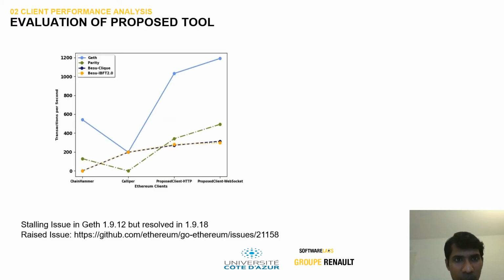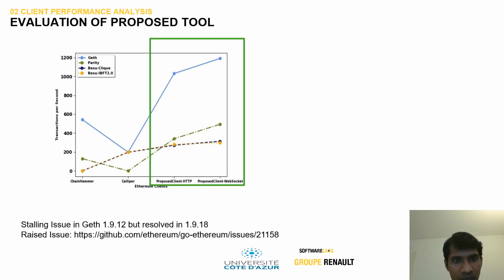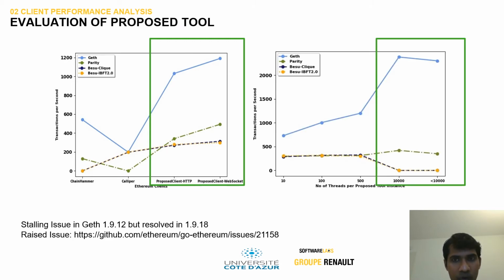Next is the evaluation of the proposed tool against the existing tools, basically Chainhammer and Caliper. Chainhammer was created by an independent developer, and Caliper comes out of the Hyperledger framework. We find that the proposed tool, in 2 versions, HTTP and WebSocket protocol format, performs much better than the existing tools. Also, we notice that Geth performs much better. It scales well compared to Parity, Besu, etc. And then we also increase the number of threads in our WebSocket client, and at the level of 10,000, we notice a huge amount of 2,000 transactions per second, which is quite promising.